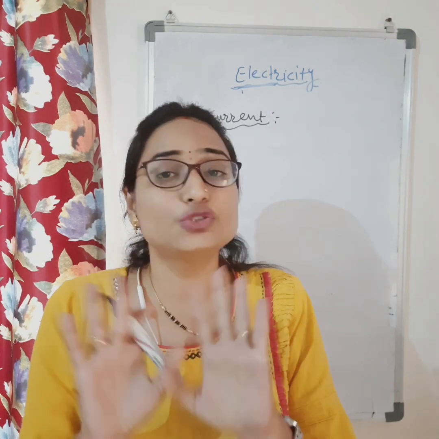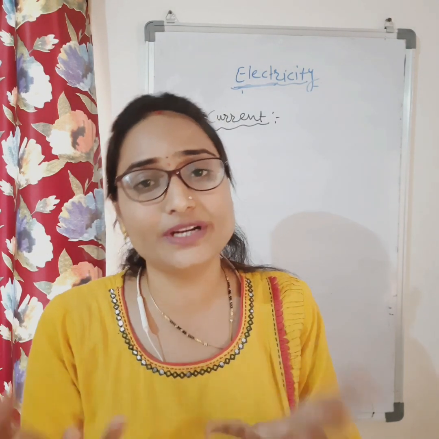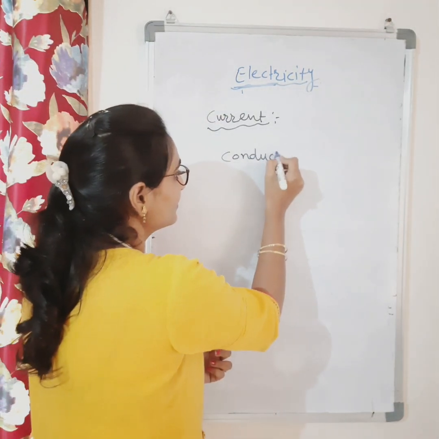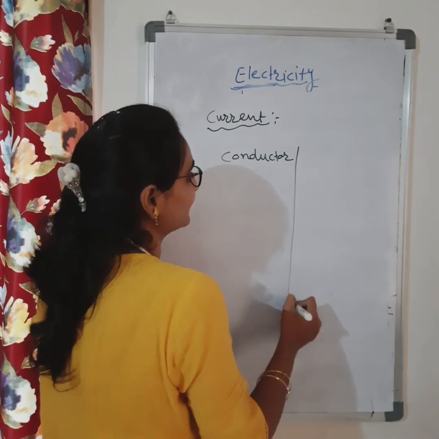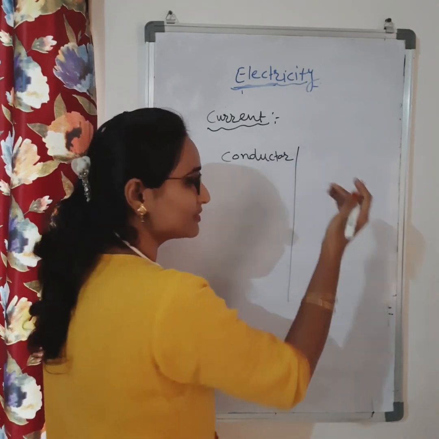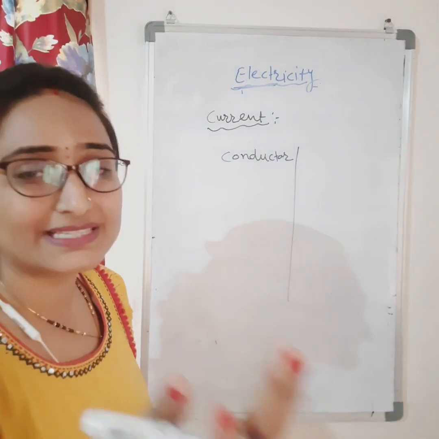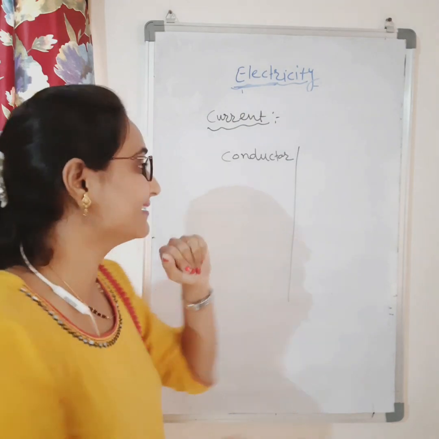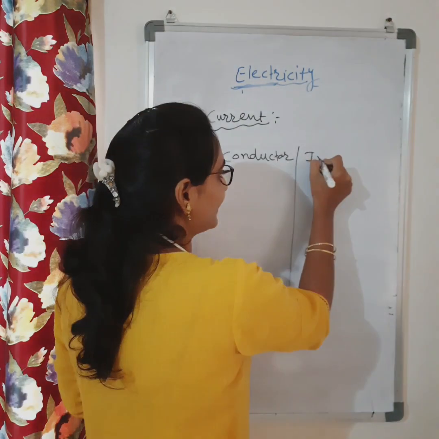The material which does not allow the charges to flow through it is called an insulator. We are talking here about electric conductors, because there are heat conductors also, good conductor of heat, bad conductor of heat. Same way, good conductor of electricity. So we are talking here about electricity.